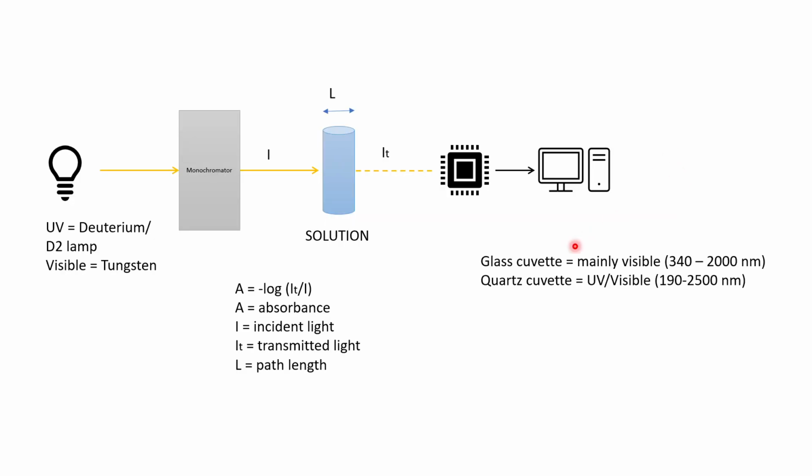Lambert's law states that the absorption is directly proportional to the path length of the solution. What does the path length mean? It is the path that light is traveling. So this is the path length, and the L is showing the path length here. From this point to this point is the path length of the light as it travels in the solution.